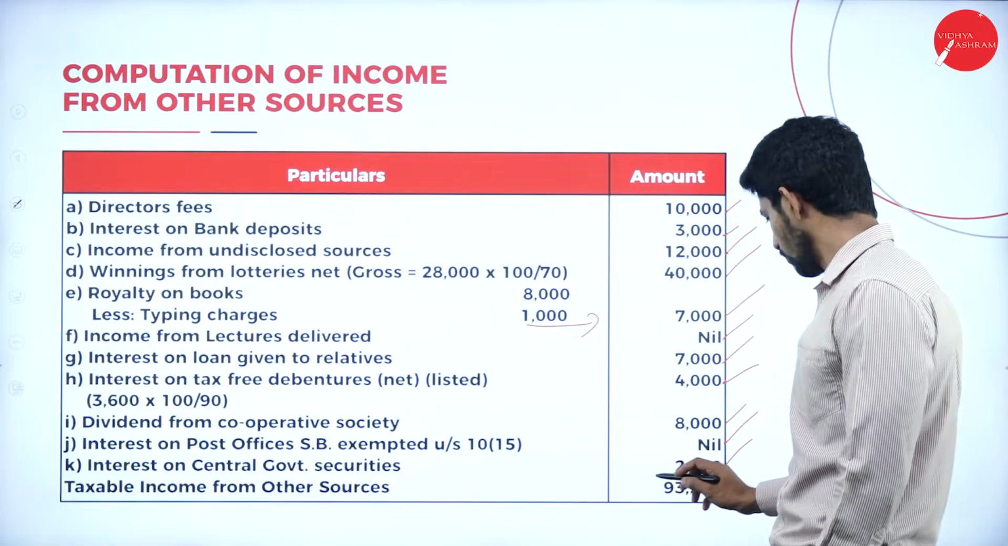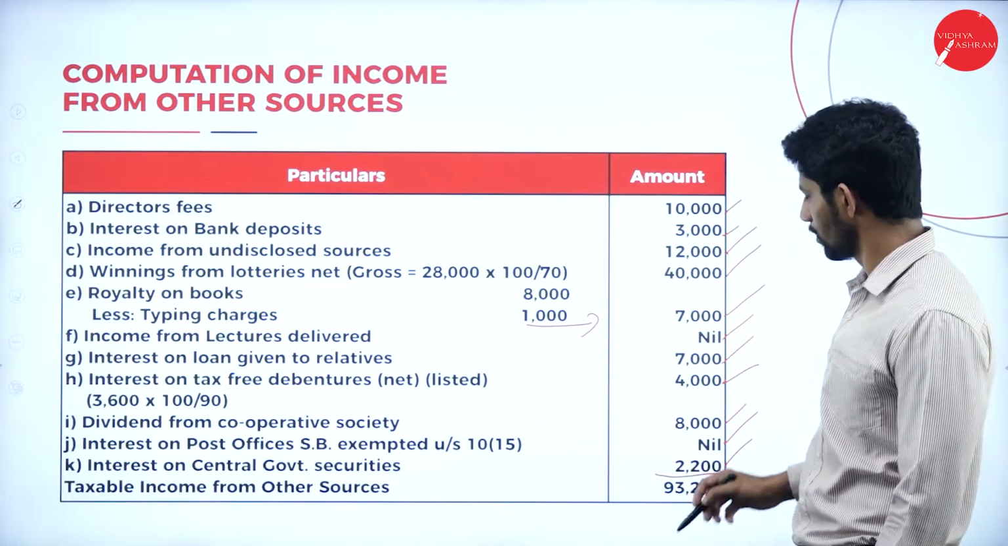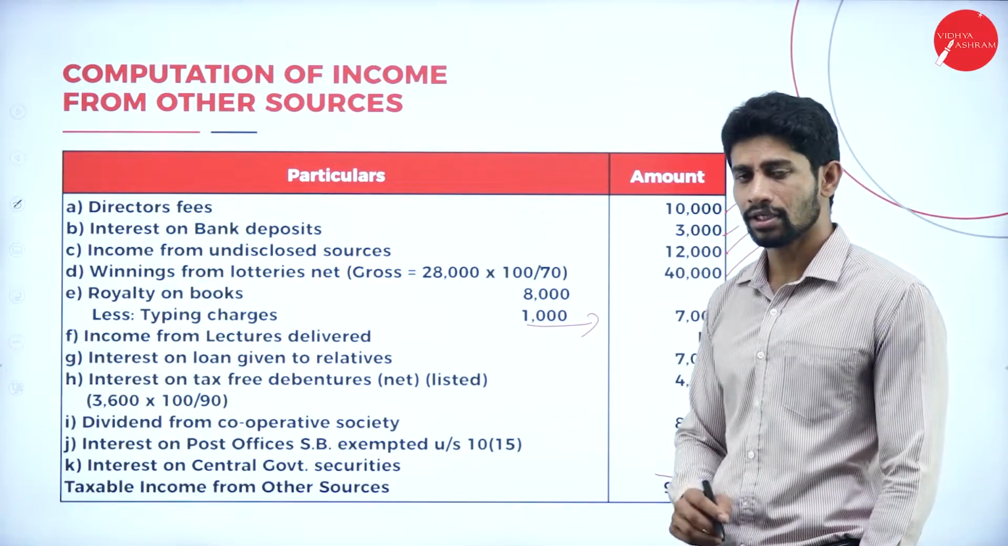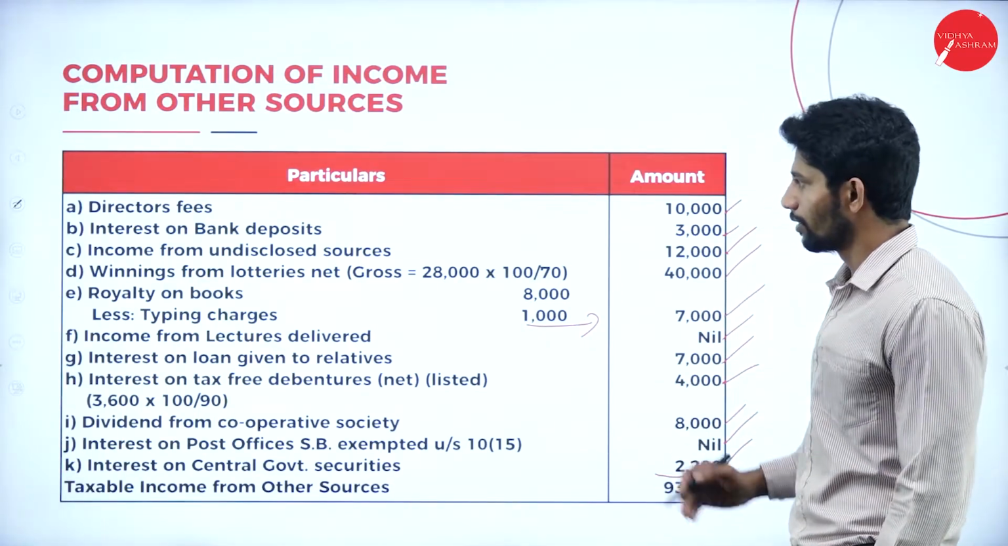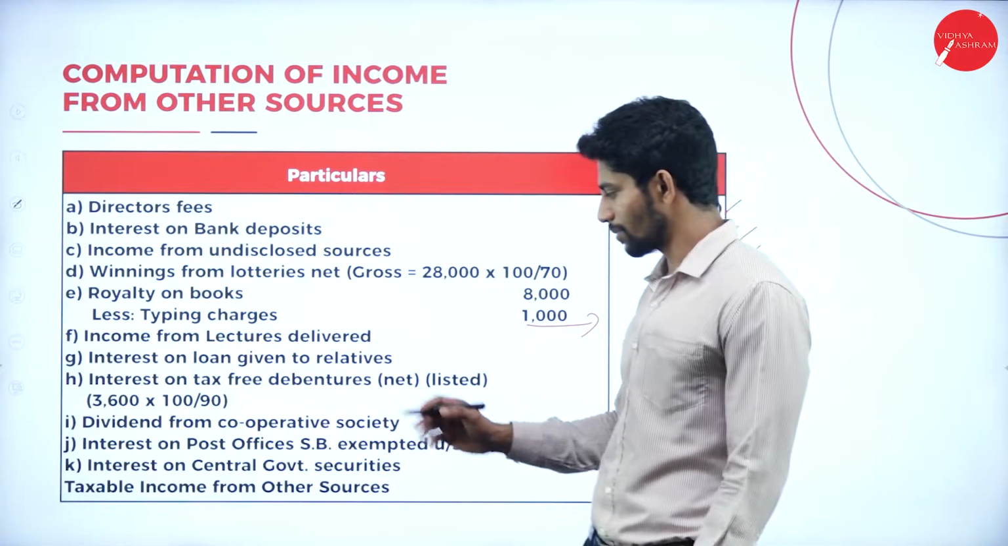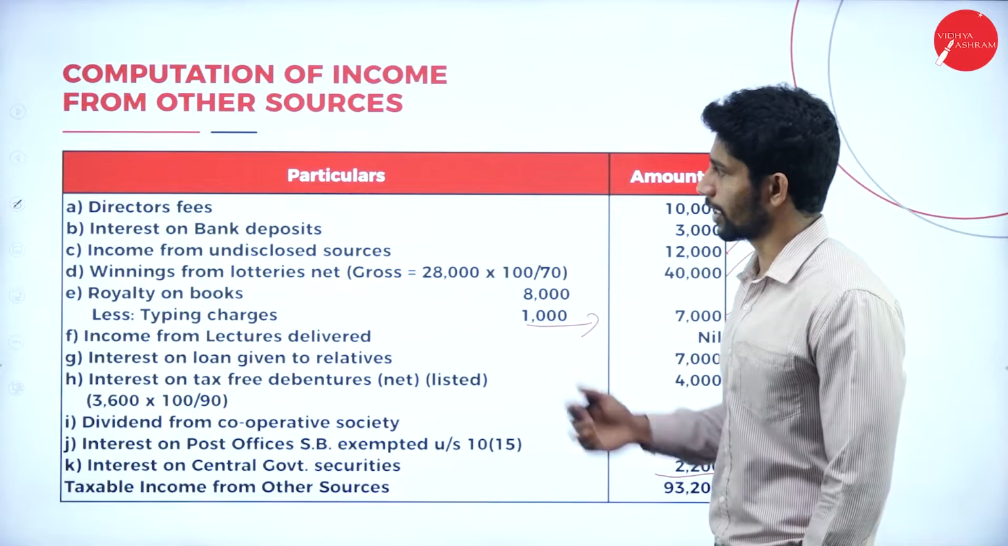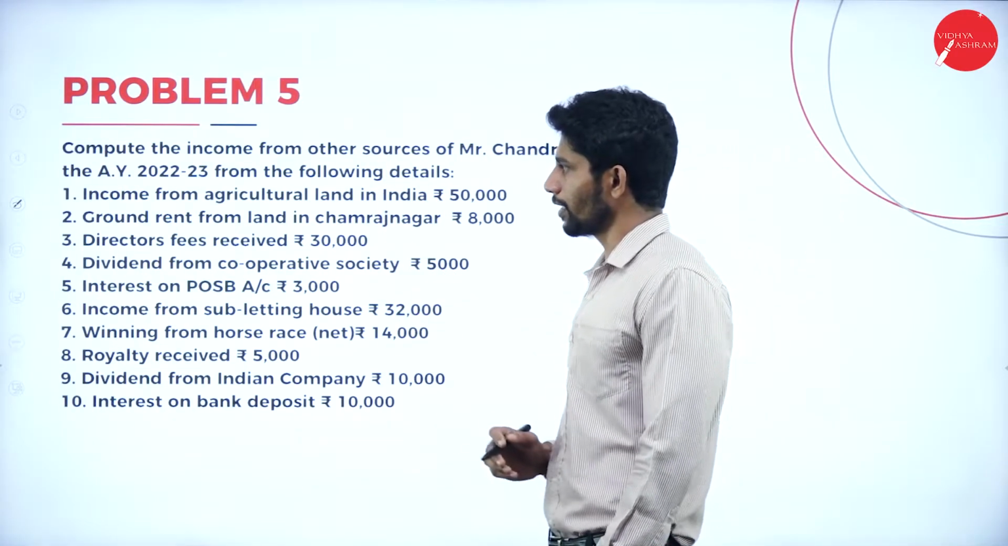If you total the values, you will get 93,200 rupees. So 93,200 is the actual value. It is called taxable income from other sources. Moving on to the next problem, problem number 5.